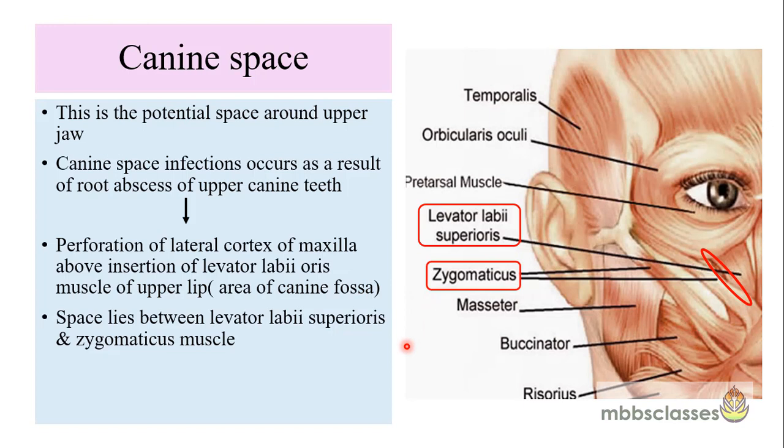But what happens when the patient has an infection of the canine tooth and the maxilla perforates below the insertion of this muscle? Then the patient will present with swelling lateral to the nares or the upper lip. And the canine space is a space between the levator labii superioris muscle and the zygomaticus muscle.